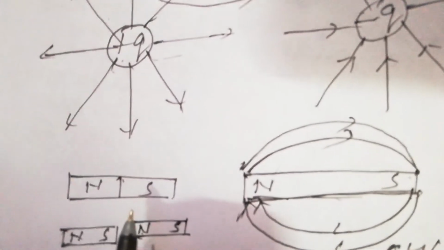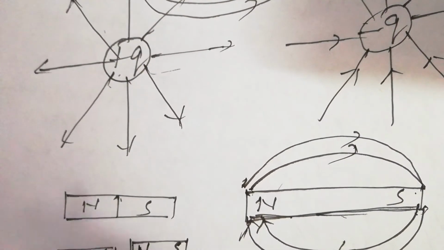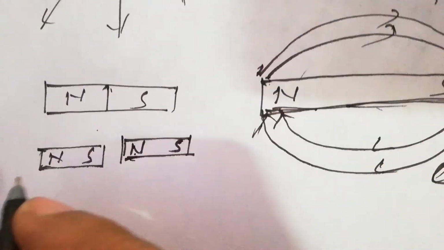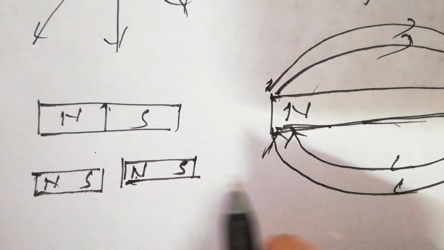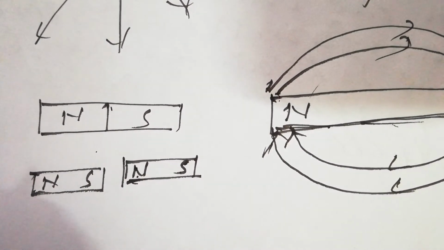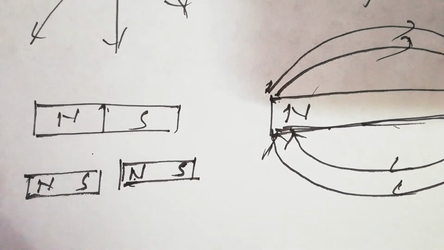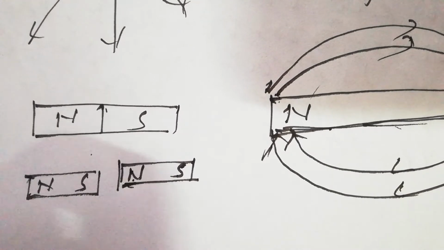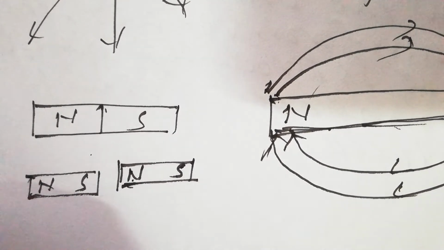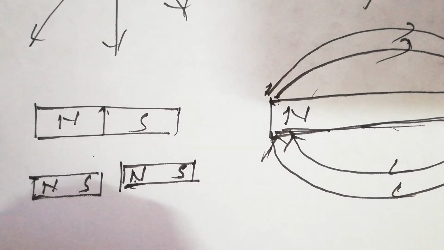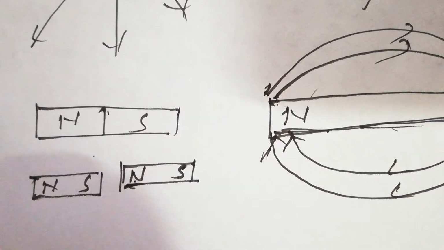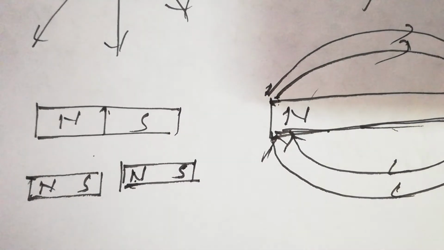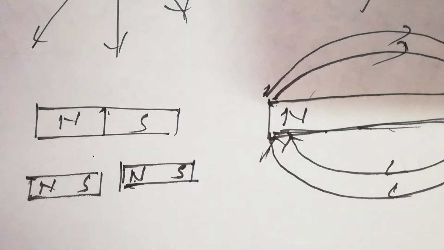And we have another difference. An electric force is an accelerating force. And in case of magnetic field, magnetic force is a deflecting force. I mean, it deflects the charged particle. In case of electric field, if a positive charge enters in the electric field, it will definitely go towards the negative end. And if a negative charge enters, it will go definitely towards the positive end. So electric force is an accelerating force and magnetic force is a deflecting force.